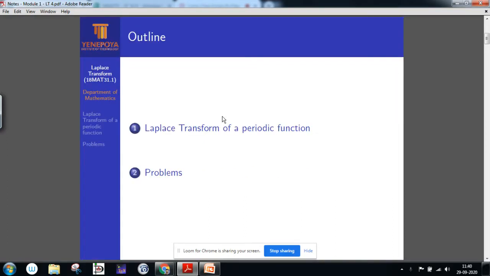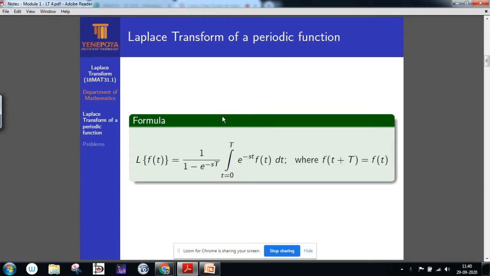In this session, I will explain Laplace transform of a periodic function and problems related to Laplace transform of periodic functions. Let's see the formula of Laplace transform of periodic function. The formula is Laplace transform of f of t is 1 by 1 minus e power minus sT, integration t is equal to 0 to capital T, e power minus st f of t dt, where f of t is a periodic function. See, f of t plus some period T is equal to f of t.